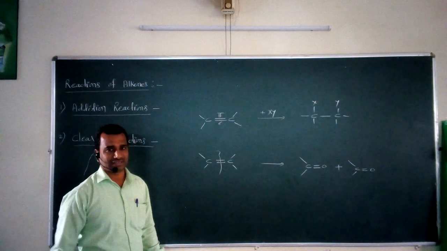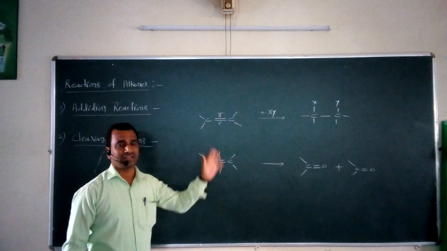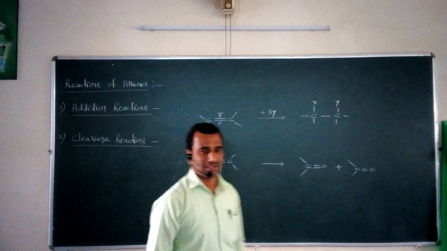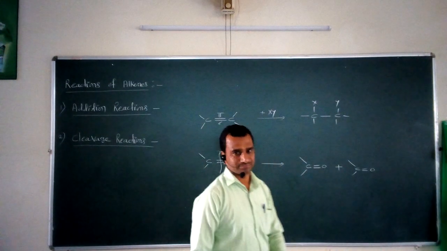So such a type of reaction is called the cleavage reaction. So we can say that these two types of reactions can be commonly shown by the alkenes. One is the addition reaction, and the second is called the cleavage type of reaction.